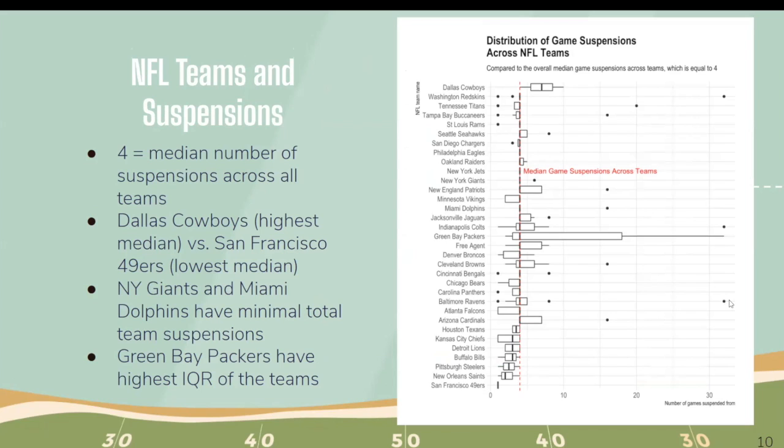The first is that the median number of suspensions across all teams is 4, which was consistent with our previous findings. The next is that the Dallas Cowboys had the highest median game suspensions versus the Miami Dolphins, who had the lowest median game suspensions.